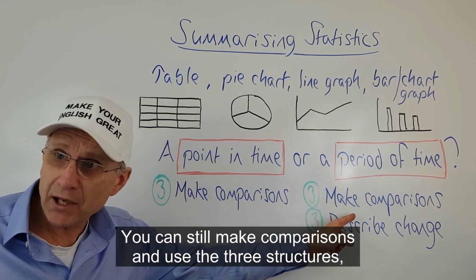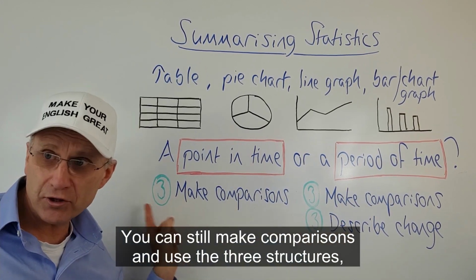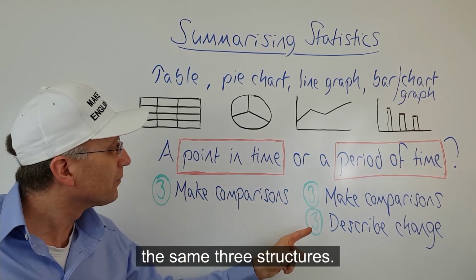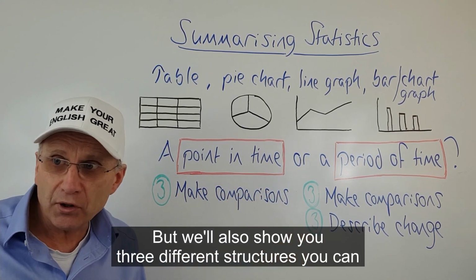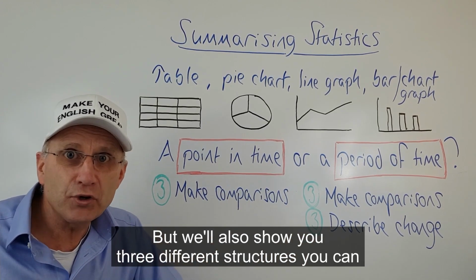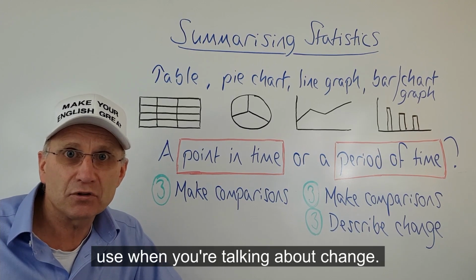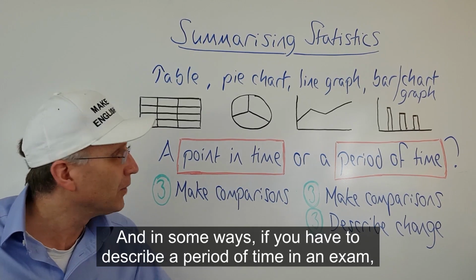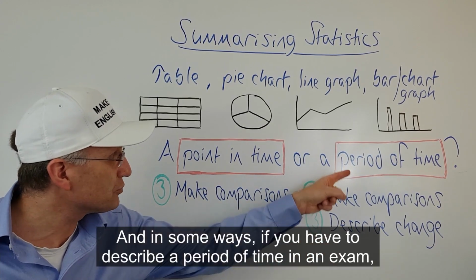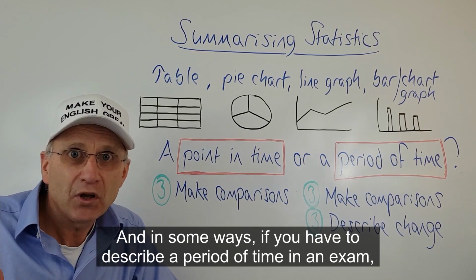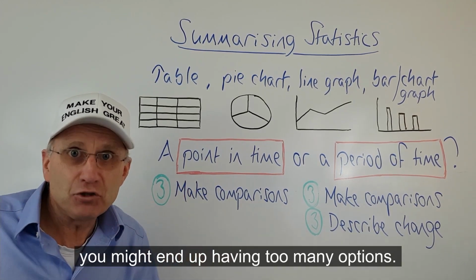Now, if it's a period of time, you can also describe change. You can still make comparisons and use the same 3 structures, but we'll also show you 3 different structures you can use when you're talking about change. And in some ways, if you have to describe a period of time in an exam, you might end up having too many options.